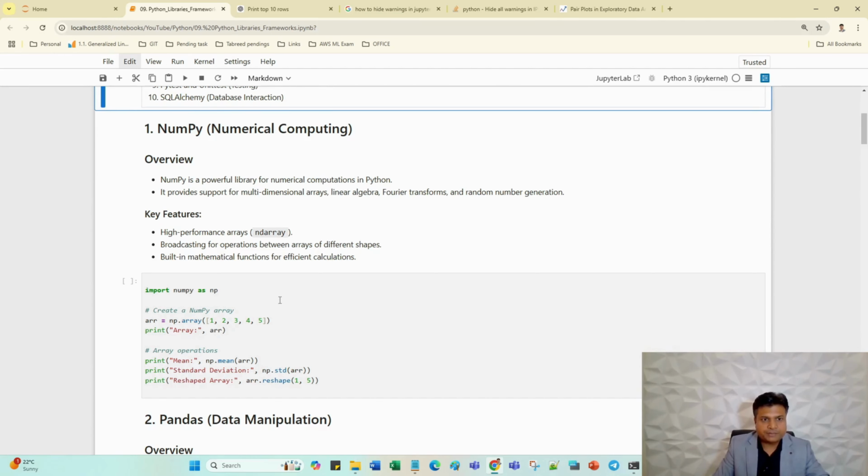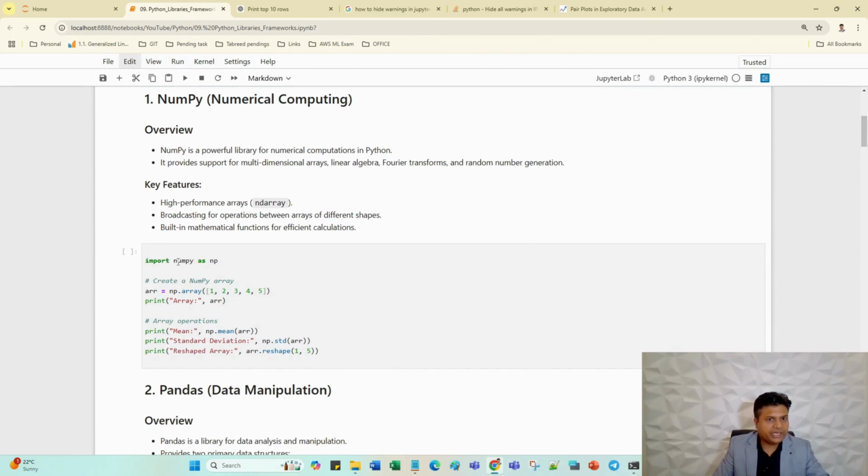In this example, I'm just importing the library NumPy as np and creating a NumPy array here, np.array 1 2 3 4 5, and printing the array so that we can understand how to create an array in NumPy. After that, I will compute the mean, standard deviation and reshape, all using NumPy's inbuilt functions.